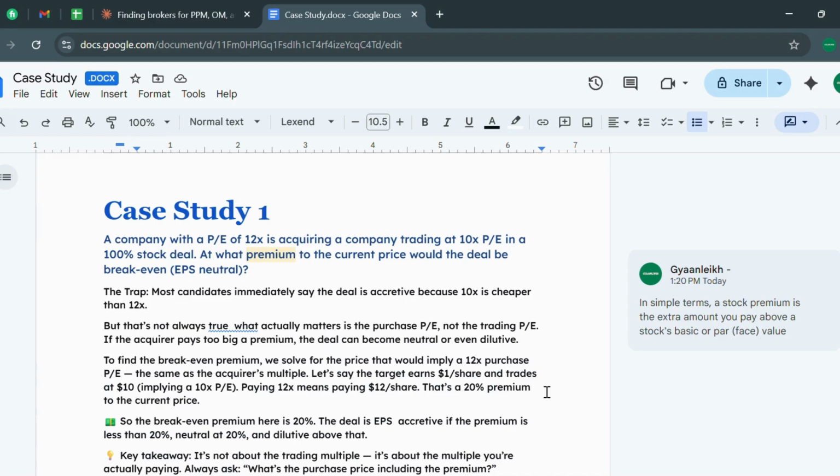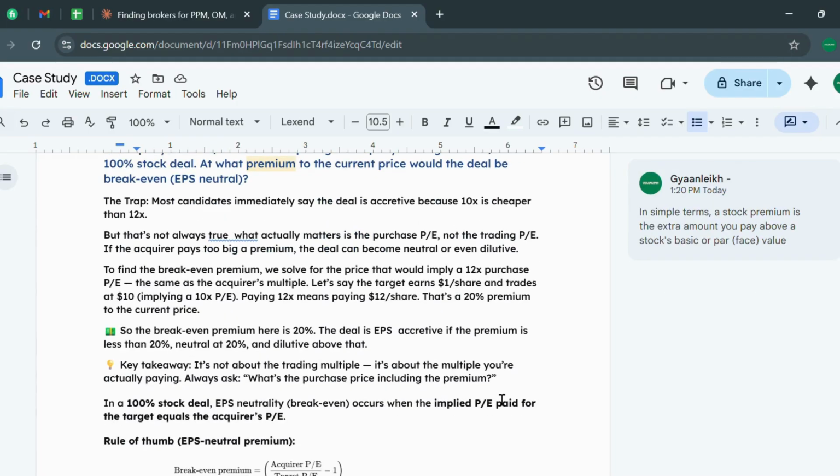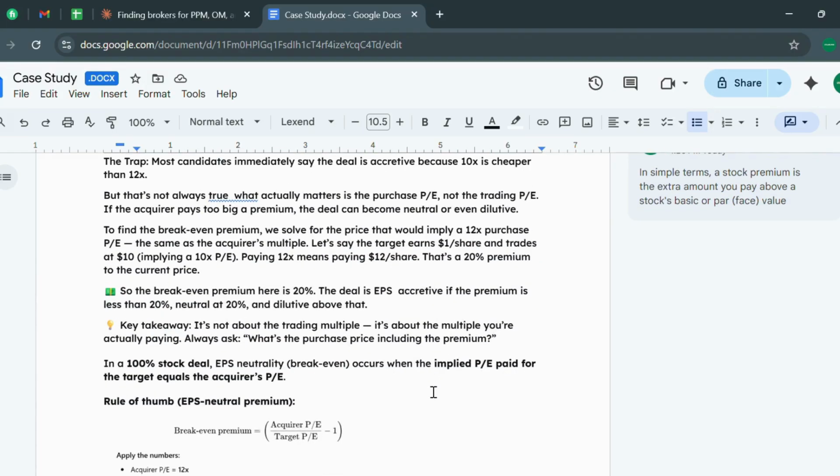Before moving on, let us understand what this premium means. In simple terms, a stock premium is an extra amount you pay above a stock's basic or par or face value. This question is very common. I have heard that most candidates immediately say the deal is accretive because 10x is cheaper than 12x. You have to tell whether it is dilutive or accretive beforehand. But it is not always true.